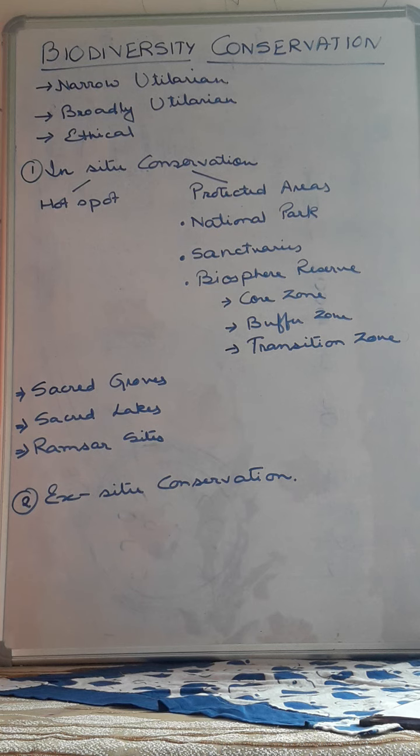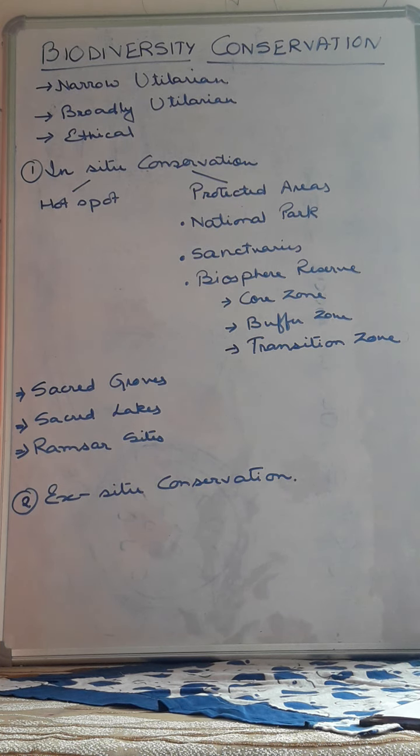Private ownership is not allowed. Only then the plants or the animals are strictly present in that area and they are purely safe there. Those are known as the national parks. For example, the Kaziranga National Park.